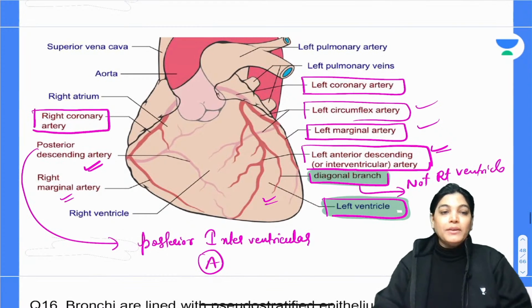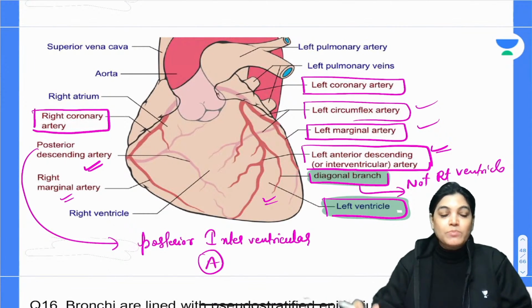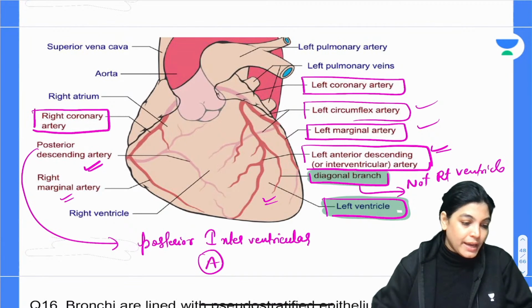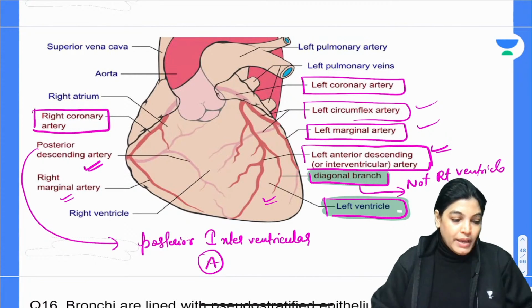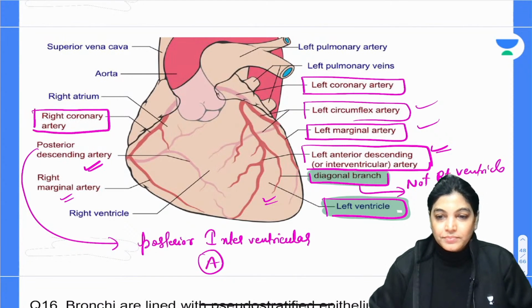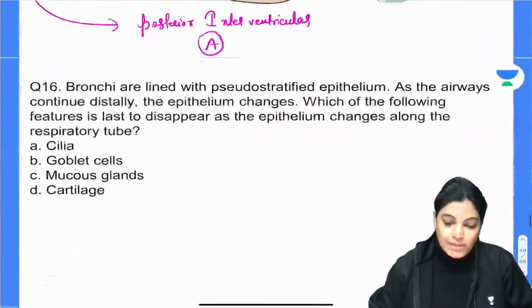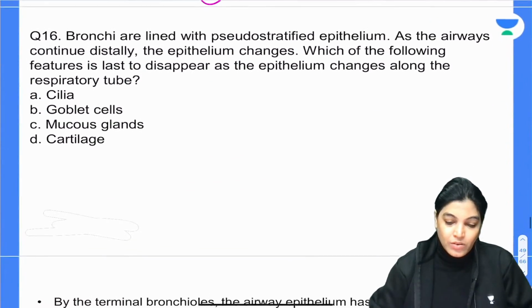So is it okay, everyone? By seeing this diagram, your concepts must be clear. Can we move on to the next MCQ, MCQ number 16? Okay, let's move on to the 16th MCQ.